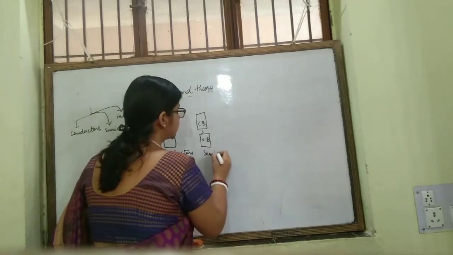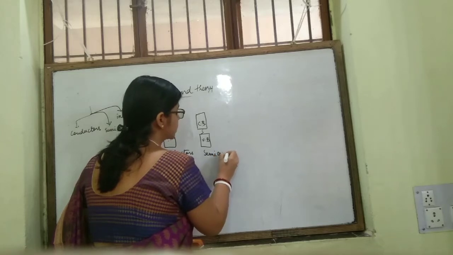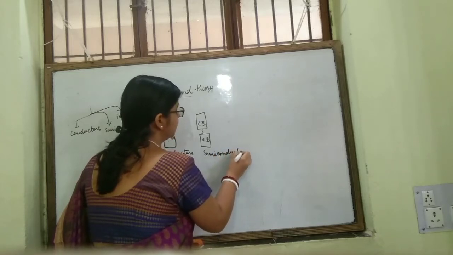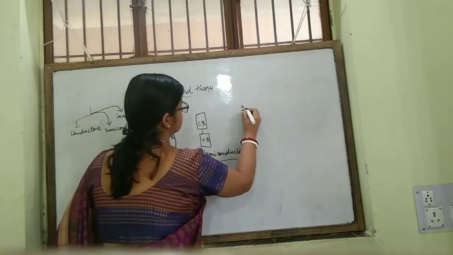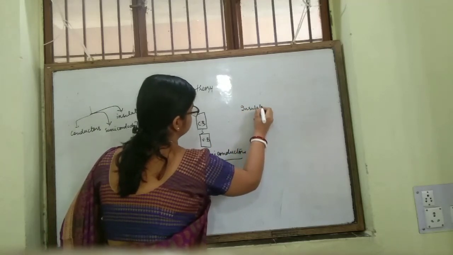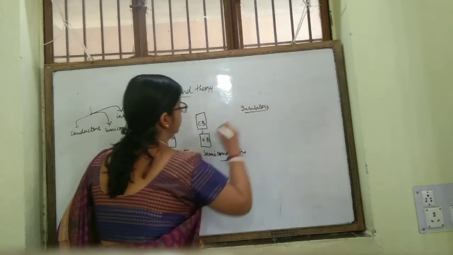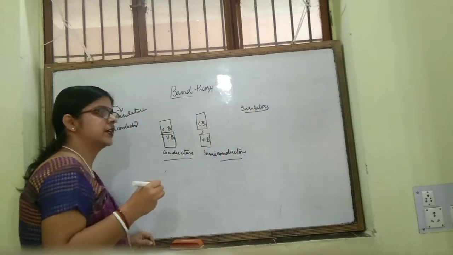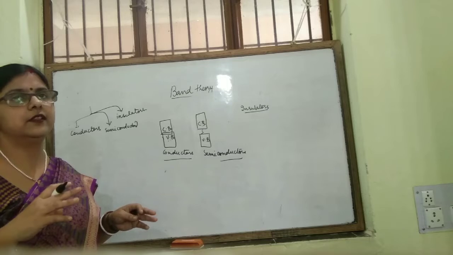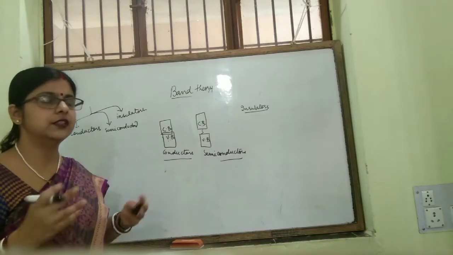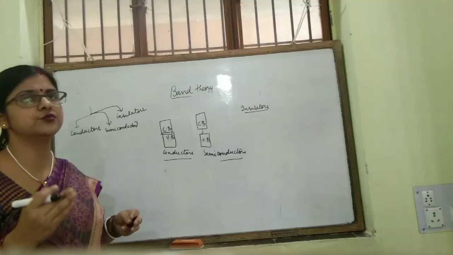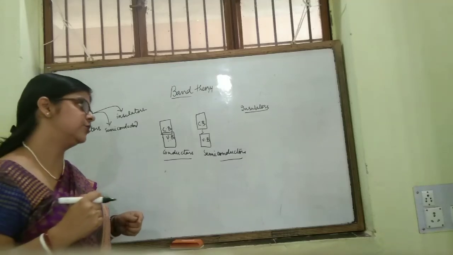And the last one is insulators. Insulators are the substances through which electricity does not flow. That we all know, that the substance through which electricity does not flow, they are insulators.